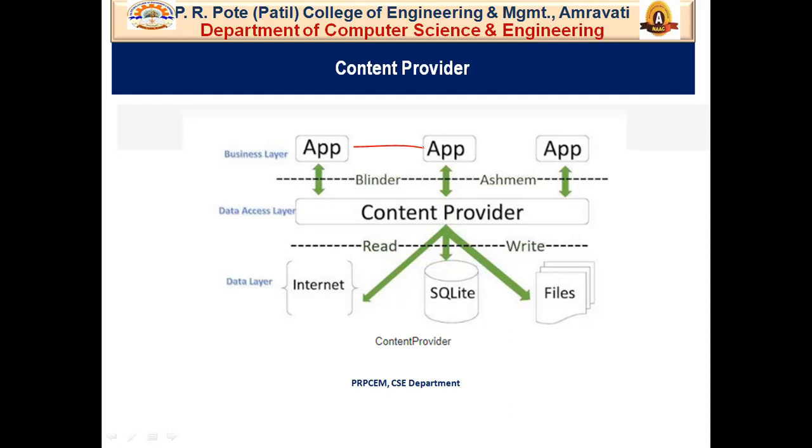So what are the characteristics of a content provider? First, it separates data from the app interface code. It provides a standard way of accessing the data. A content provider makes it possible for applications to share data with other apps. And a content provider is agnostic to the repository, which could be a database, a file system, or the cloud. So this is your content provider in the Android operating system. Content providers are good.